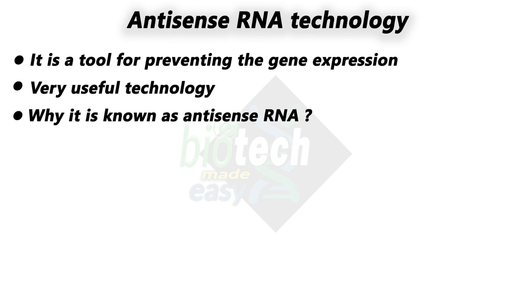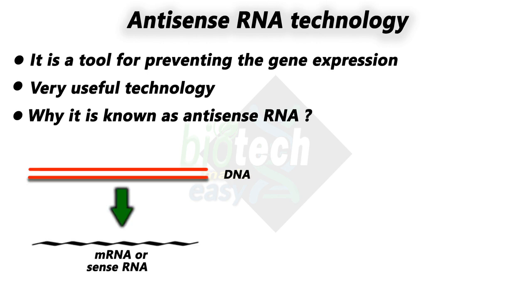Before going into detail, let us see why it is known as antisense RNA. Messenger RNA is a single-stranded sequence of nucleotides. It carries genetic information and results in the formation of a functional protein. That is why it is known as the sense strand. It has the right kind of codons, so it forms the functional protein, so it makes sense.